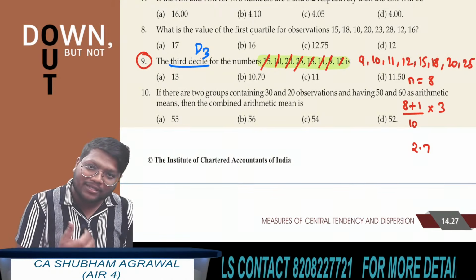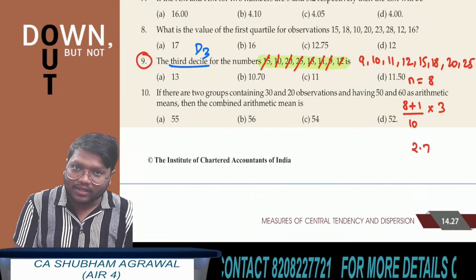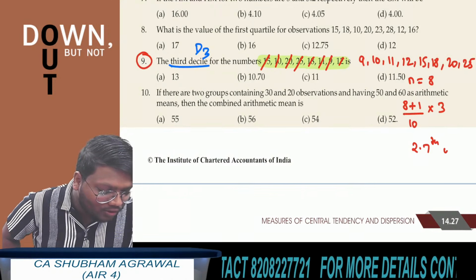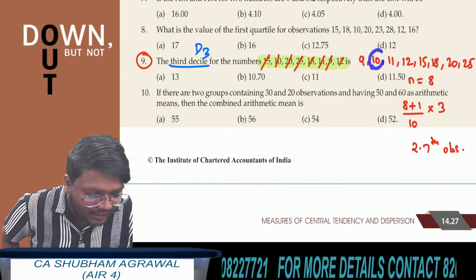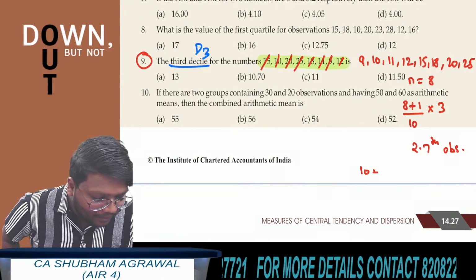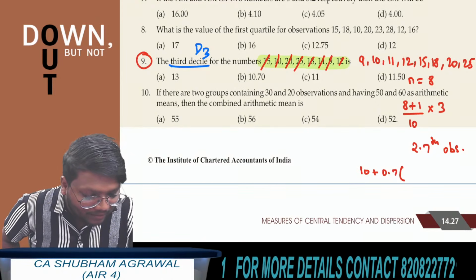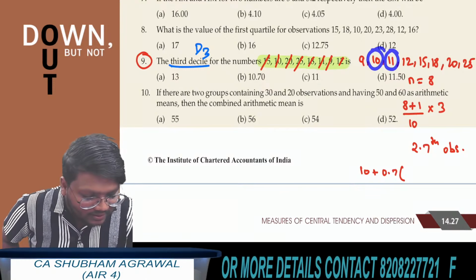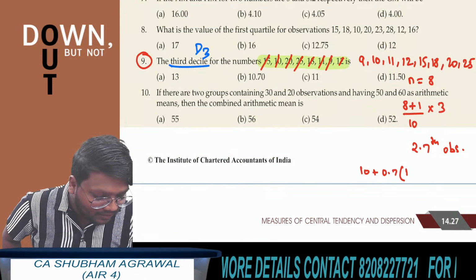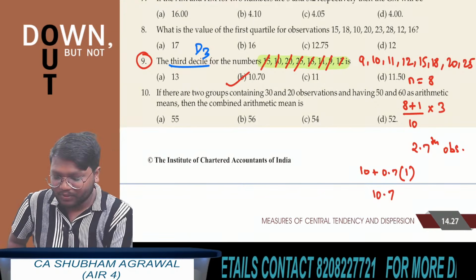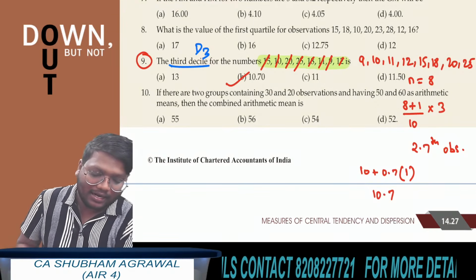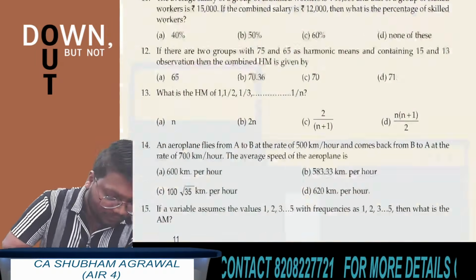Most of the students make a mistake here. 2.7 is not the answer. You have to find the value of the 2.7th observation. Understood? What is the value of the second observation here? 10. So 10 plus 0.7 multiplied by the third observation minus the second observation. 11 minus 10 is 1. The final answer is 10.7. The correct answer is option B.